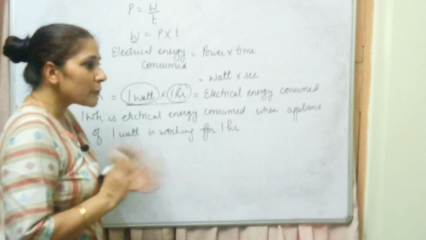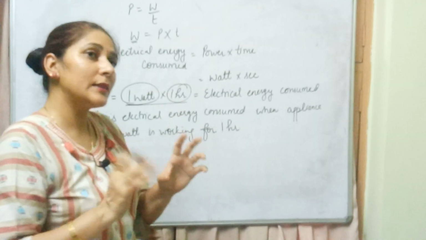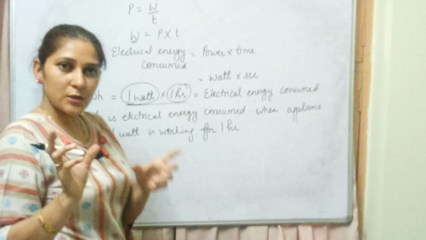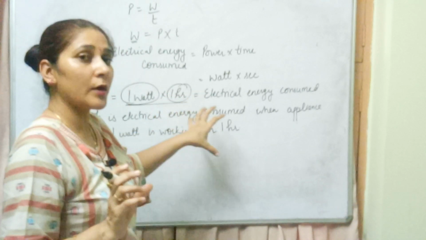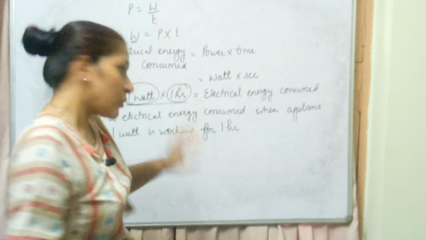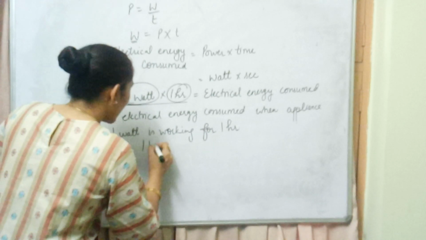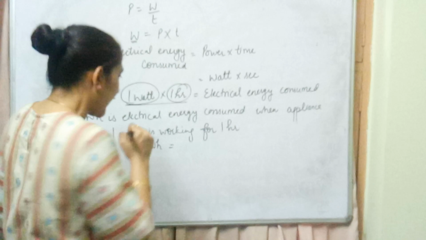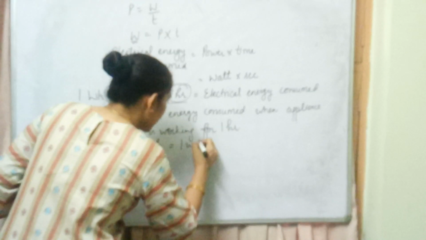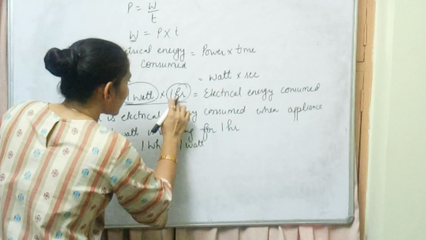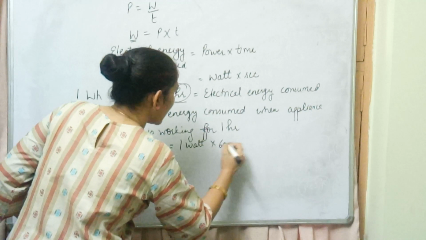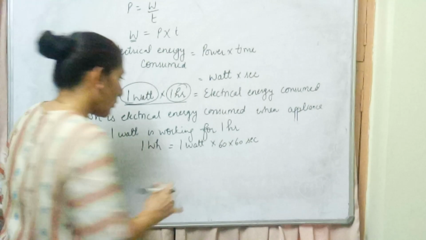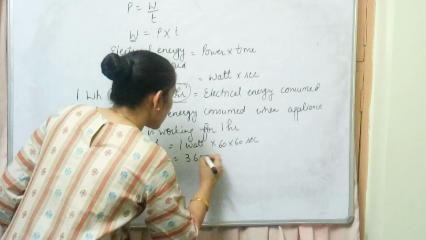Now if you are supposed to convert this 1 watt hour in the SI unit of energy, means in joules, how to convert that? ये वाला expression थोड़ा सा important है, ये definitions भी important हैं, that may come in your paper. So इनको please छोड़ना नहीं. 1 watt hour can also be written as 1 watt, और आवर को सेकेंड्स में कन्वर्ट कर लीजिए, 60 मिनट्स इंटू 60 सेकेंड्स. Now what is your joule? Okay, so that will be 3600 joules.